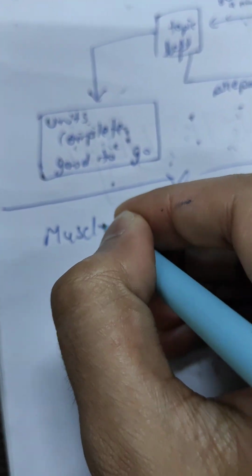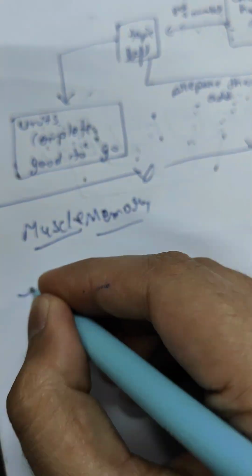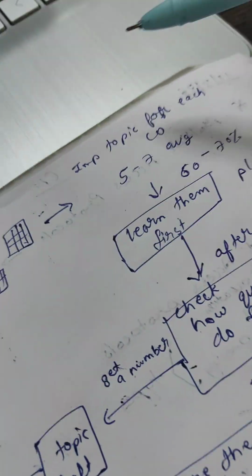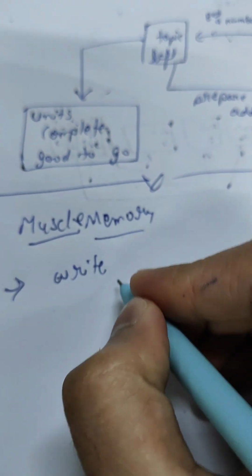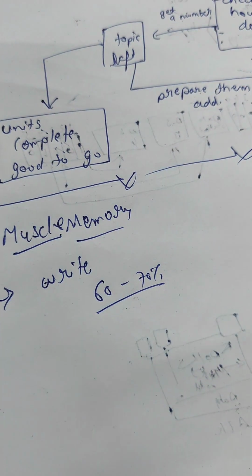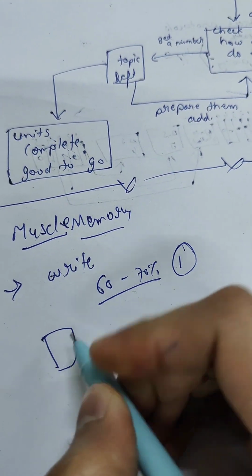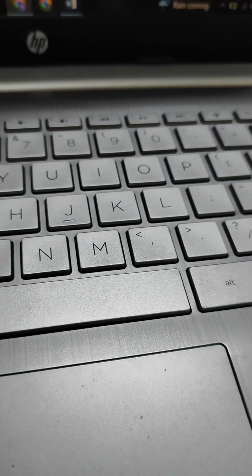Now there is more to the plan: muscle memory. For the muscle memory, we are going to learn, or write, only these 5 to 7 important topics for the first attempt, which cover almost 60 to 70% of marks for one unit. So I will have notes containing 5 to 6 topics, like I have in my Word file.